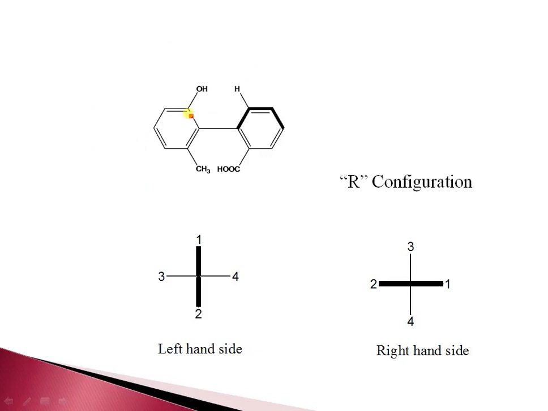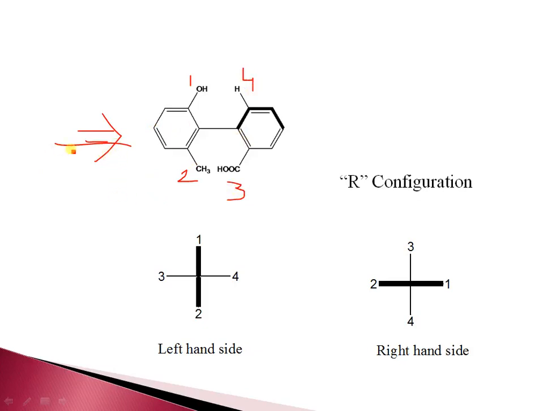with ortho bulkier substituents. There are two ways to assign this molecule: from the left hand side and from the right hand side. First, we view this molecule from the left hand side. The first rule is to assign the priorities starting with the nearest group from the viewer. These two, hydroxy and CH3, are the nearest groups. First priority goes to hydroxy, second priority goes to this methyl group, the far away third group is this CHO, and the hydrogen is the fourth one.